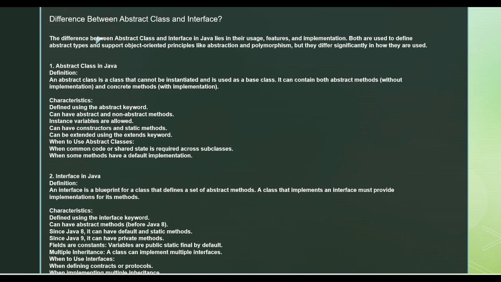Okay, so the abstract keyword is used when you want to define a class as abstract. You can have both abstract and non-abstract methods. You can create instance variables over there. You can have a constructor and a static method over there.